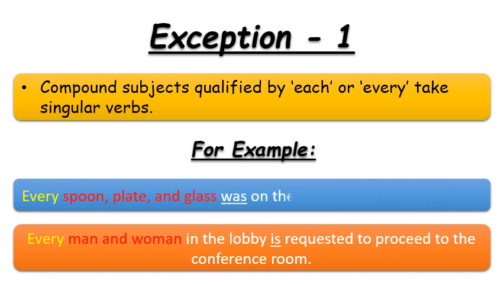Now let's see another example. Every spoon, plate and glass was on the floor, a likely act of the cat. So here in this example you can see that spoon, plate and glass, they all are nouns and they are qualified with the word every. So if the compound subjects are qualified by each or every, then we have to use a singular verb. So that's why we have used here was.